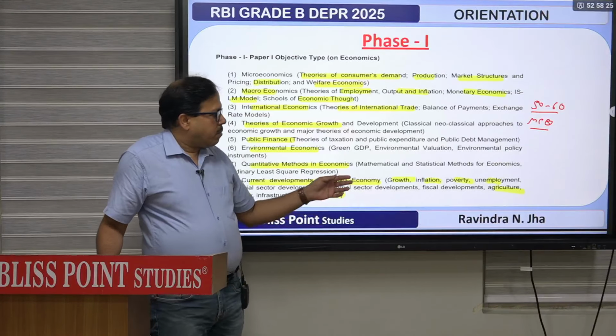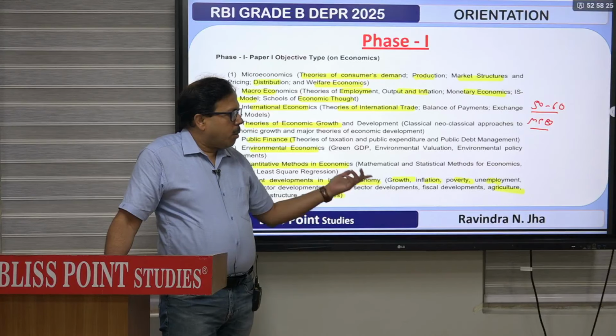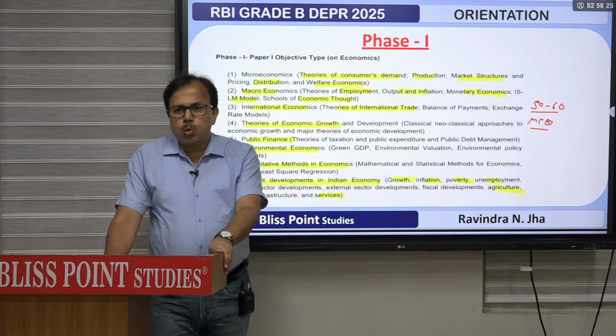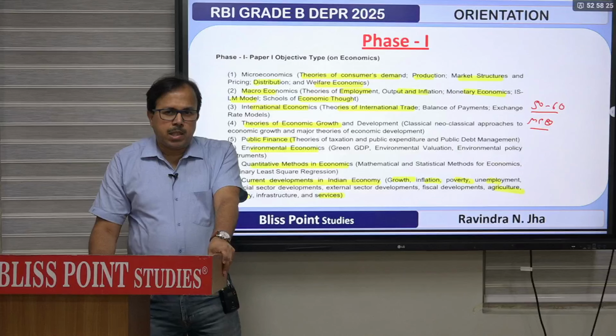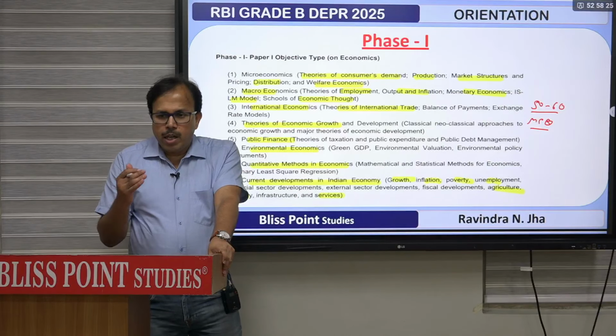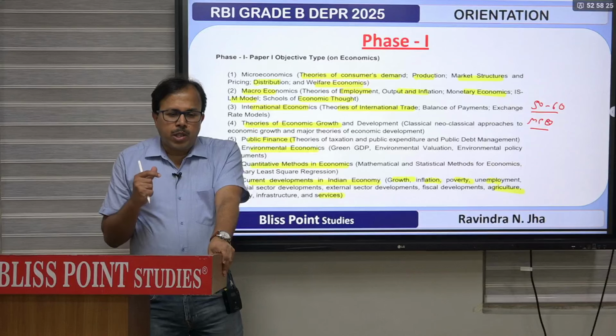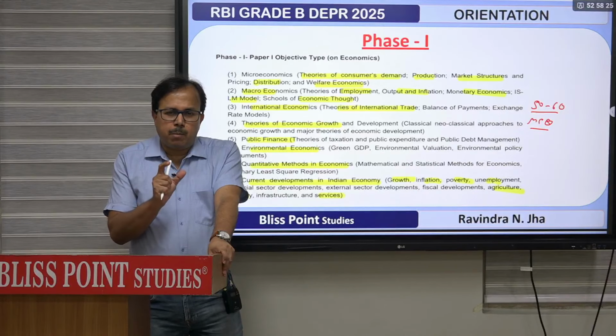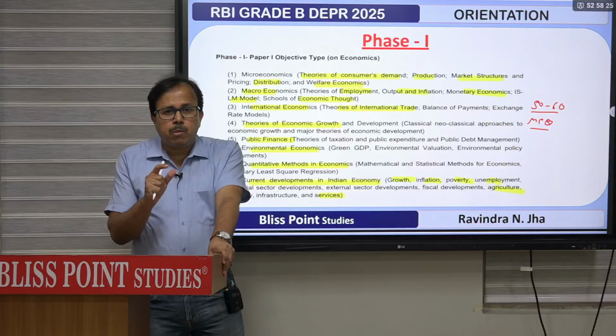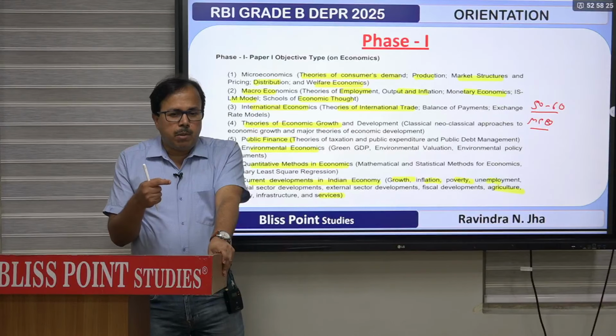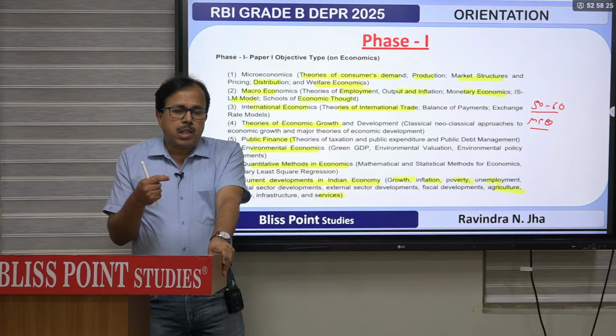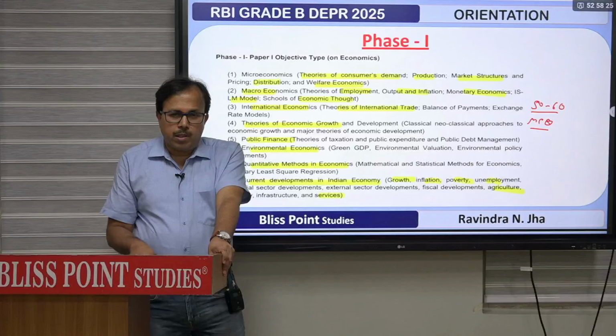And for the Indian economy part, if you analyze the question papers of the last 2 years, they are asking more and more questions from the Indian economy section. For the Indian economy section, we will be having a separate number of questions. Like whatever details and features of the budget, all the government programs, all the RBI policies, what are the different features and what type of objective question can be created out of it.